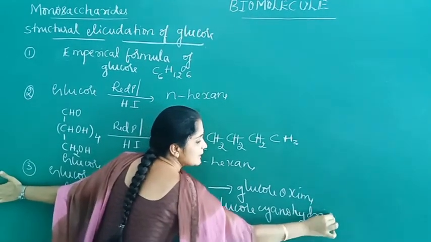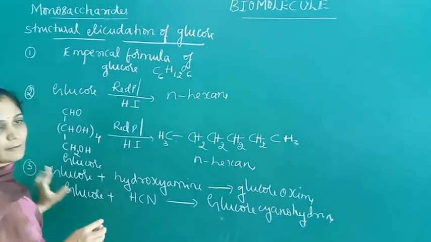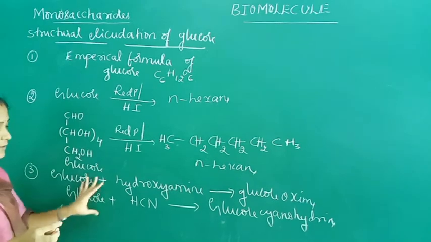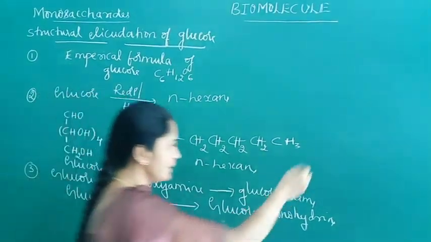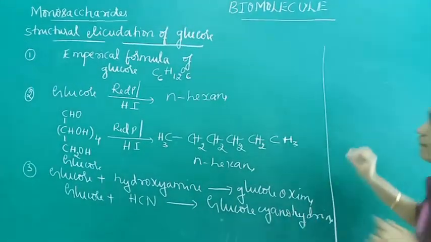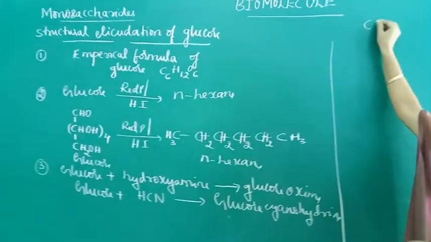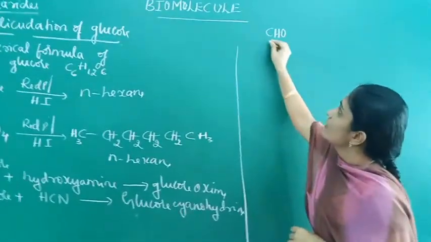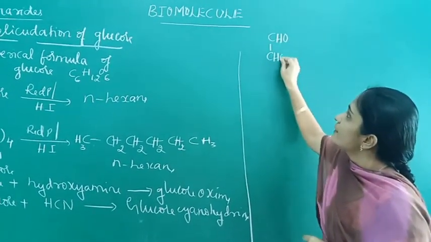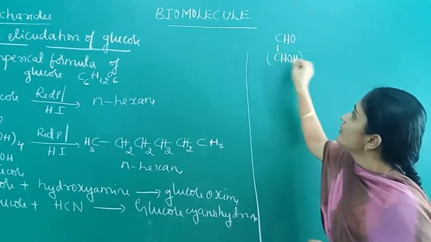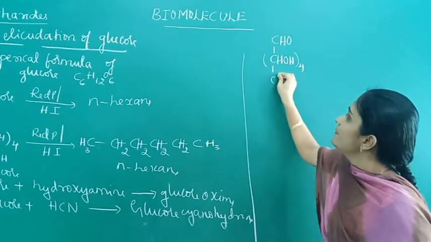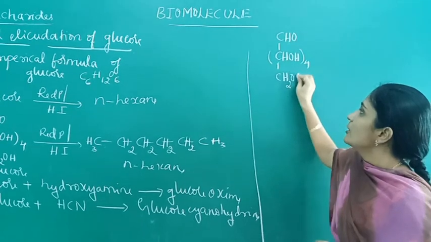So these two reactions indicate the presence of a carbonyl group in glucose. Now the reaction can be written as: the structure of glucose contains one aldehyde functional group, 4 CH-OH groups and one primary alcoholic group.